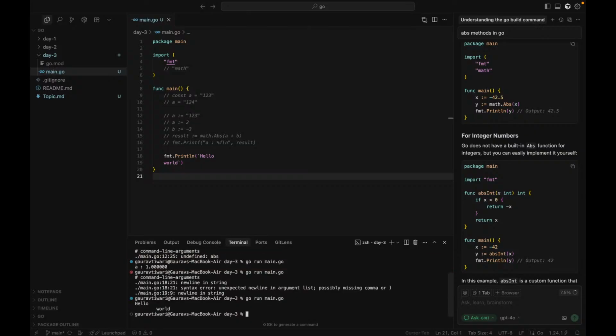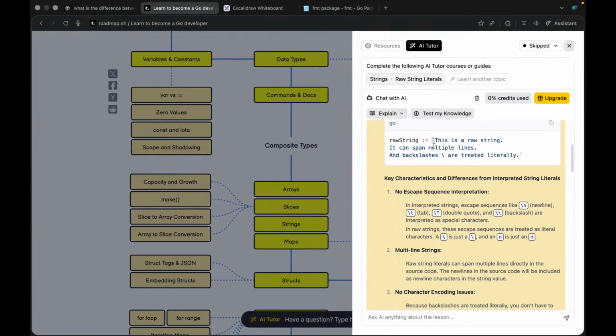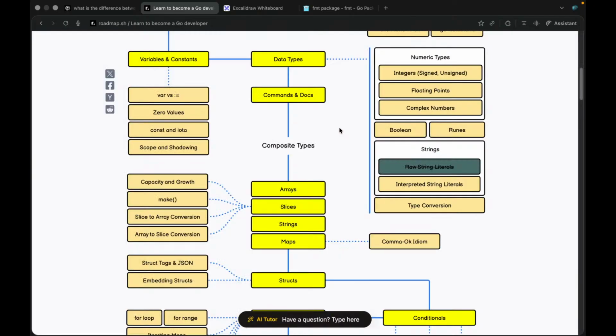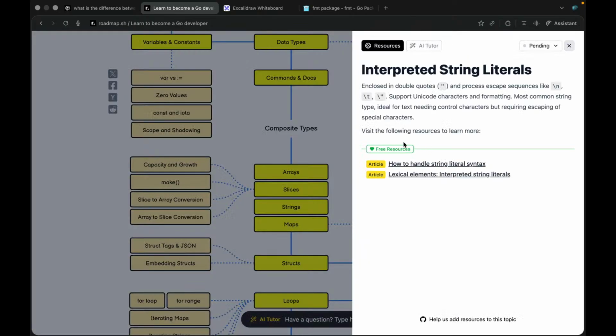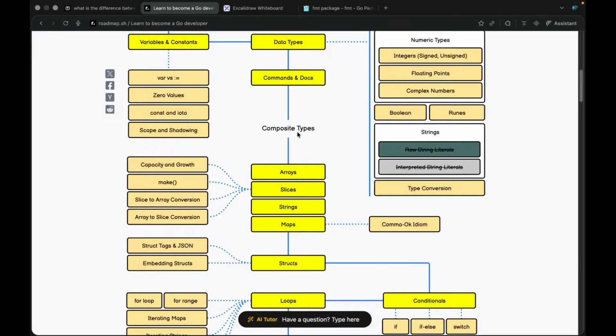But we get hello. That's beautiful. Like this thing. Now we have this interpreted string literals enclosed in double quotes. That's done. This thing is also done.